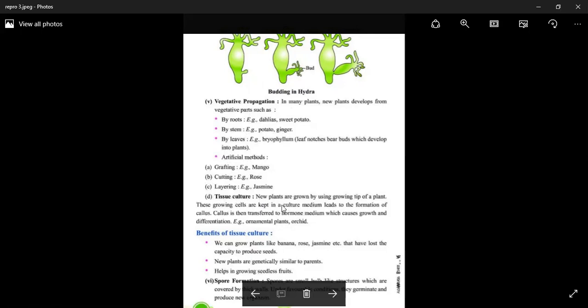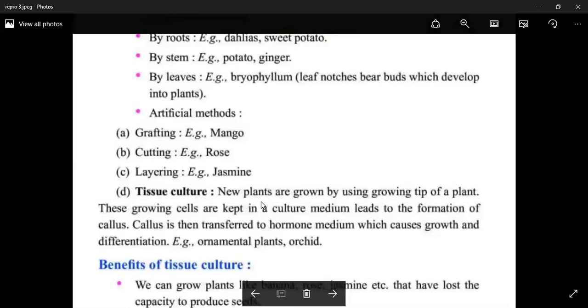In tissue culture, new plants are grown using the growing tip of a plant. You know that the growing tip of the plant is the meristematic part of the plant. And these growing tips are kept in a culture medium that contains nutrients.